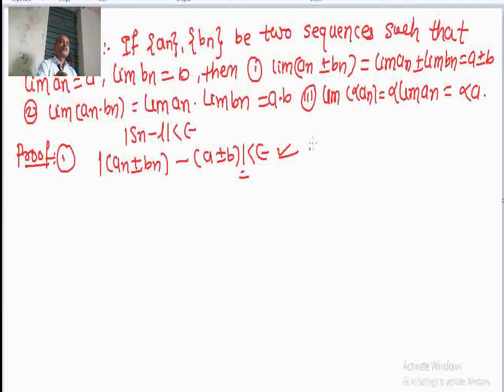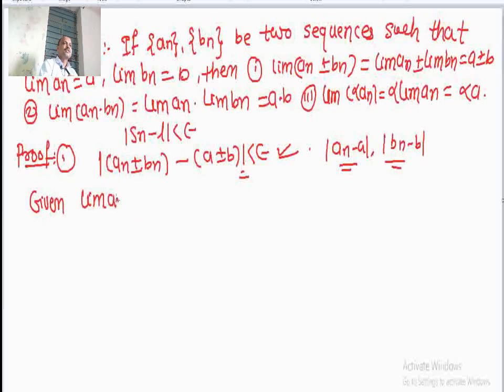Okay. Now, I know that limit of an equal to a, that means I have this term an minus a, and second one bn minus b. Therefore, we use these two terms to prove this. Now, here I should have to show that these are less than epsilon. Here it is given that limit of an equal to a, limit of bn equal to b.